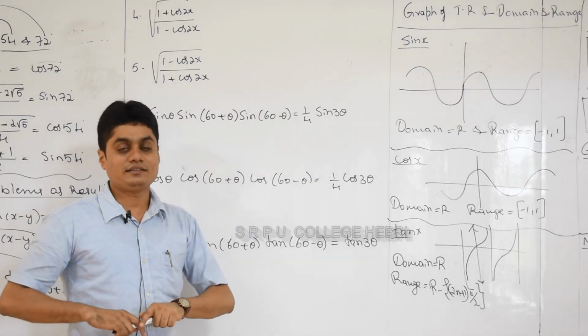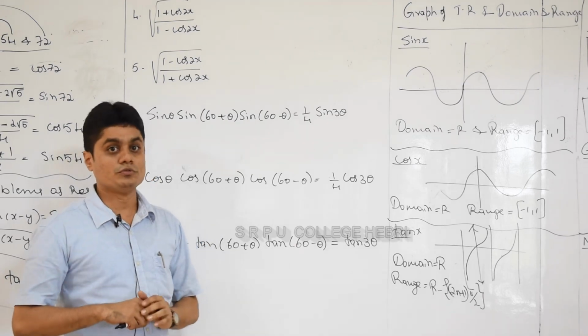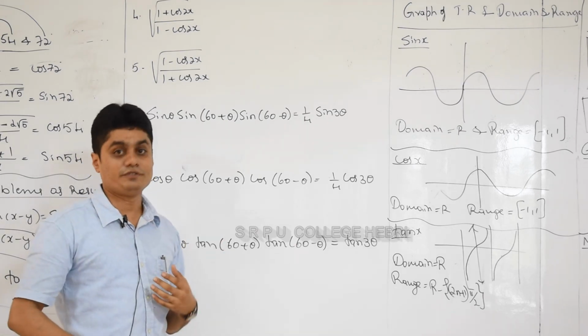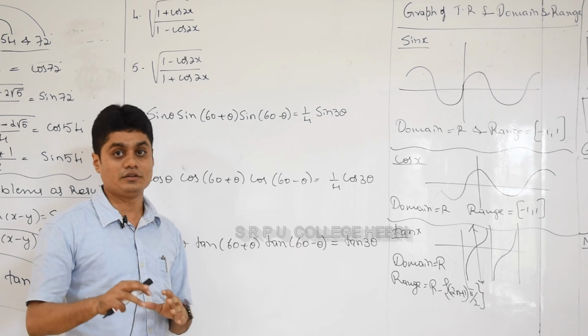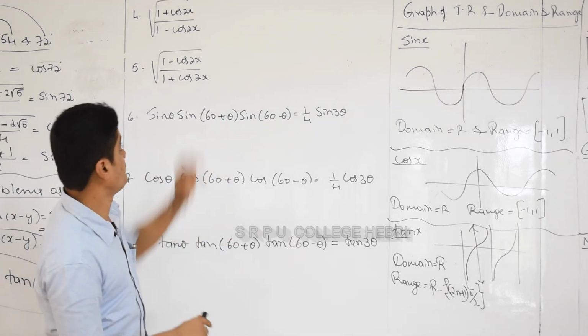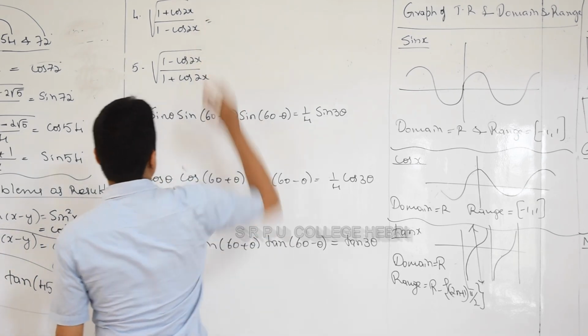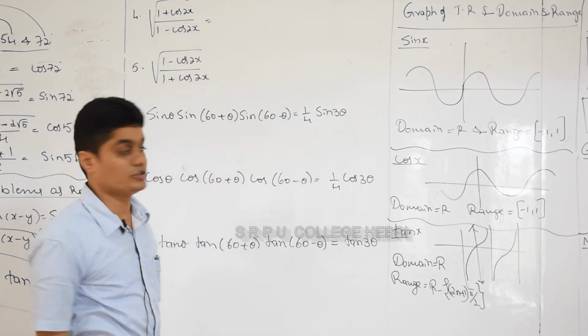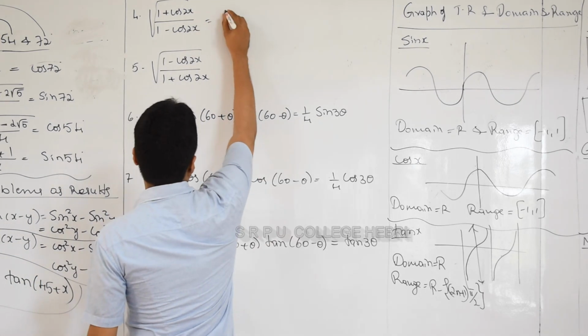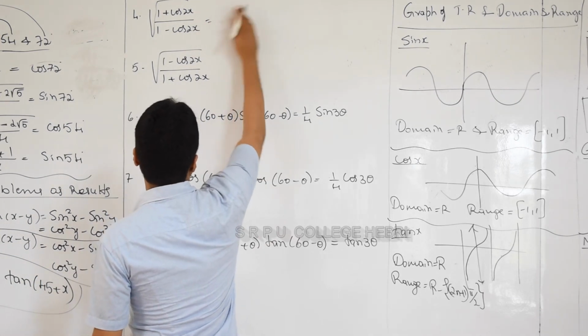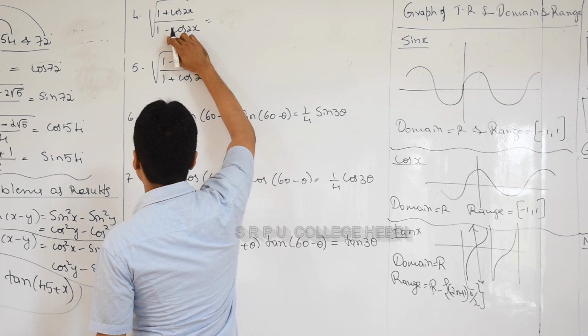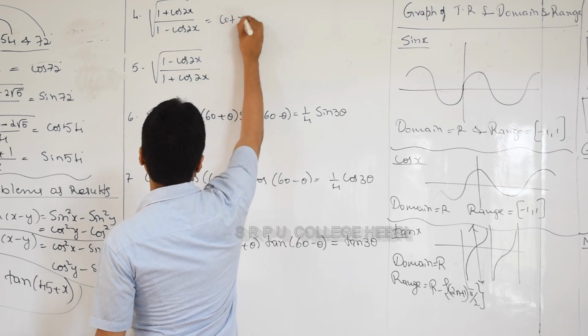Like the last two problems, you learned a few more problems in first PUC, but those problems you have to remember as formulas. The next one is 1 plus cos 2x by 1 minus cos 2x. It is also equal to, see, plus in the numerator is cos, minus in the denominator is sin, so it will give you cot x.